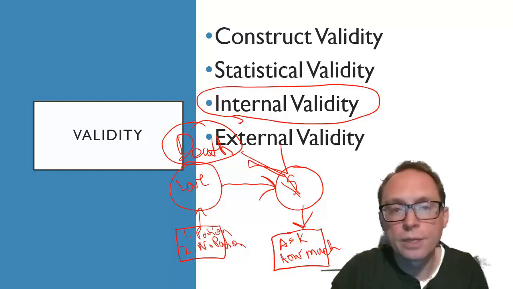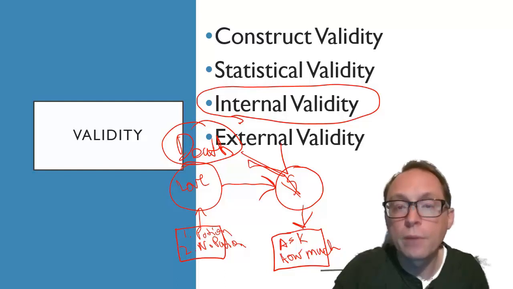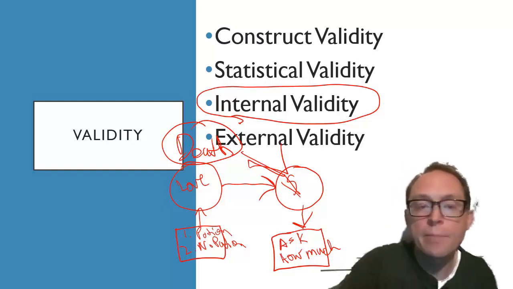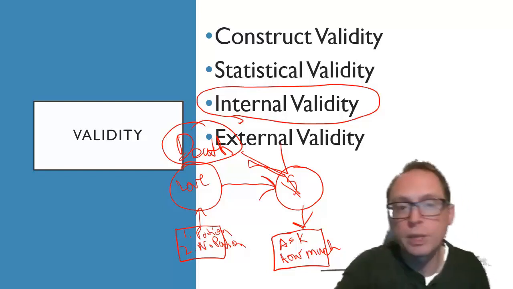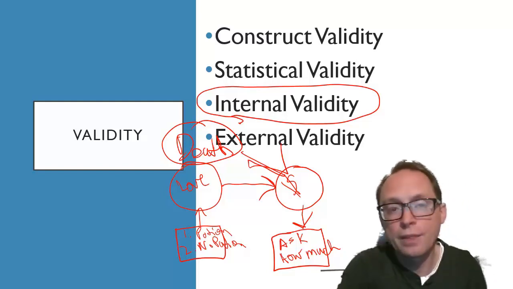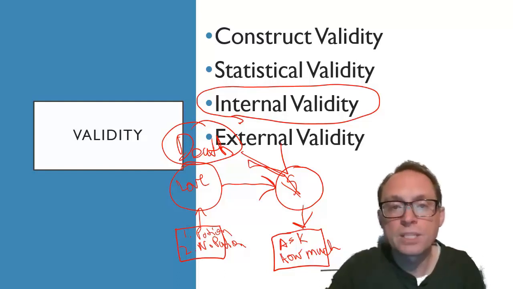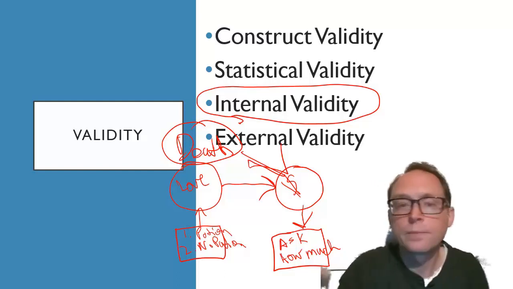I sit there and say, oh, I'm going to die. I better spend some more money on the people that I care about. That would be a problem with my internal validity. It's not my hypothesized independent variable love that's changing the dependent variable, how much money you spend. It's death, or thoughts of death, that change how much money I spend instead. That's internal validity.